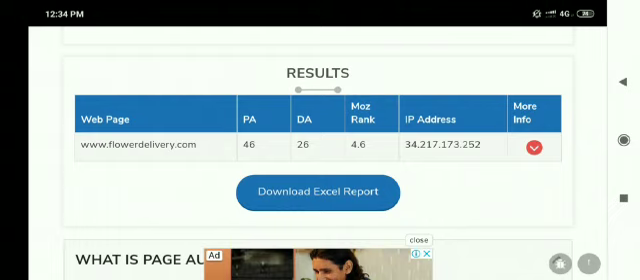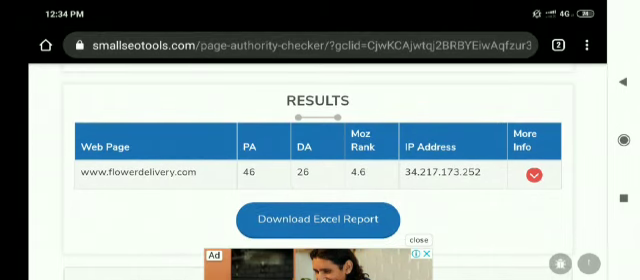Now the good thing is that you can also download an Excel report, but in the Excel report you will only get these details, not any more details. Again I say, if you want more and more detailed reports, then you need to buy a paid subscription. But if you want to buy a paid subscription, then I would recommend Moz, because it will not only provide more details about domain authority and backlinks, but it will also provide some other SEO tools, especially related to on-page optimization and keyword research.